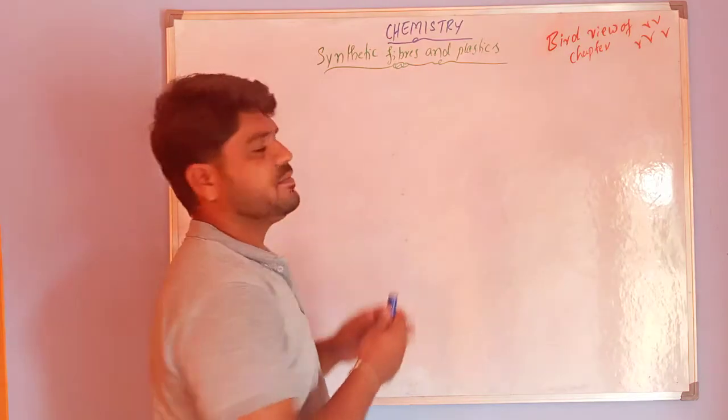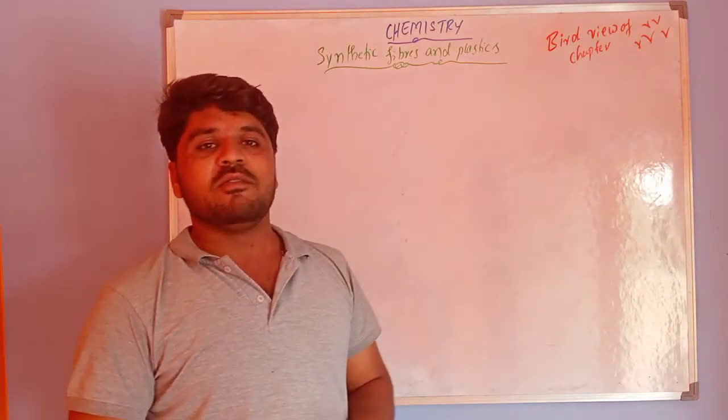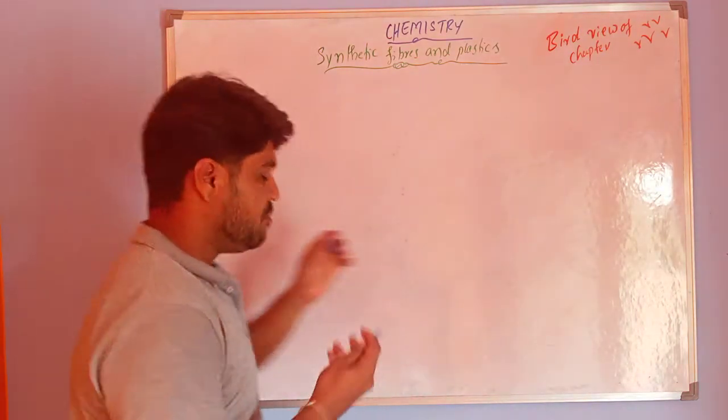From the beginning, what is meant by natural fibers and synthetic fibers?